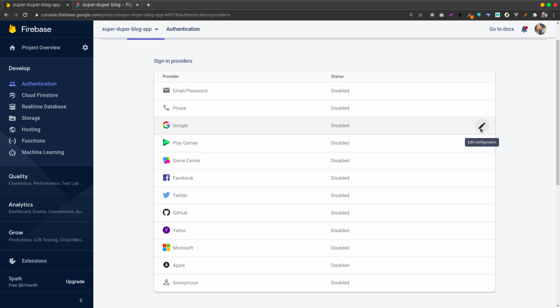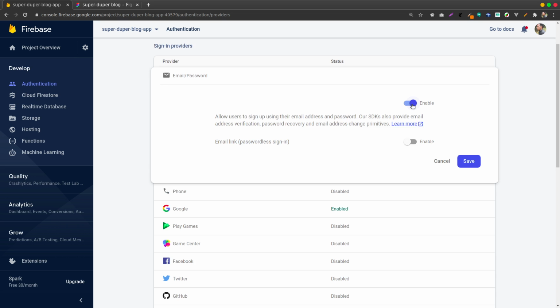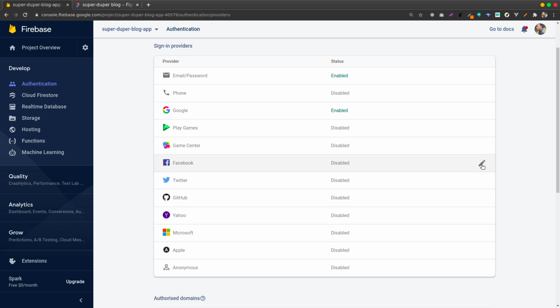Then I also need one for email. For email, it's also easy, I just have to enable. Email link or regular password, we will go with password, so I accept this. Then of course I want to enable one for Facebook. Facebook, I will go ahead and enable it.